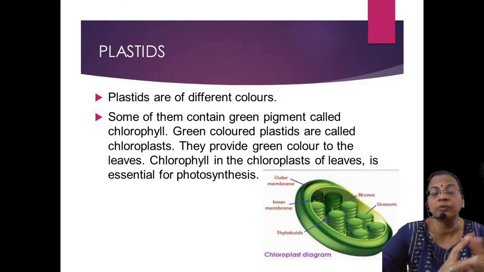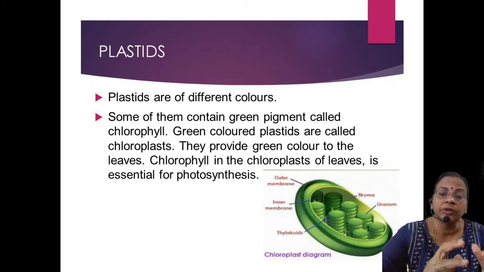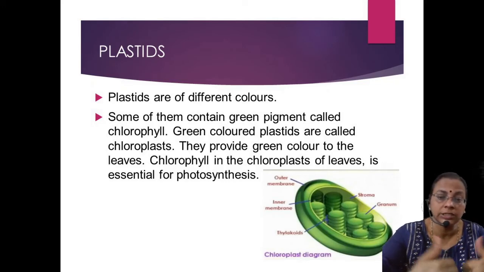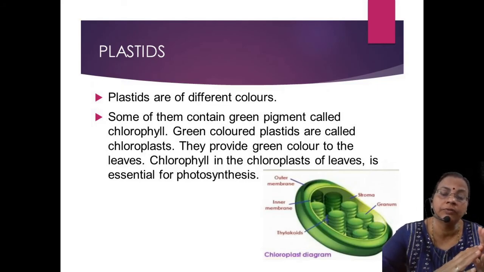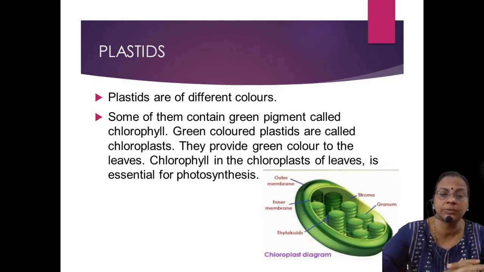With the help of chloroplast, they can trap sunlight and fix carbon dioxide, and it is converted into sugar. Only plants can synthesize food. When we eat plants, we get the food in different forms, and that will be utilized. So the fundamental source of food is plants only, by the process of photosynthesis and with the help of chloroplast. Apart from this, there are different types of plastids. Chloroplast is green in color and photosynthetic in function.